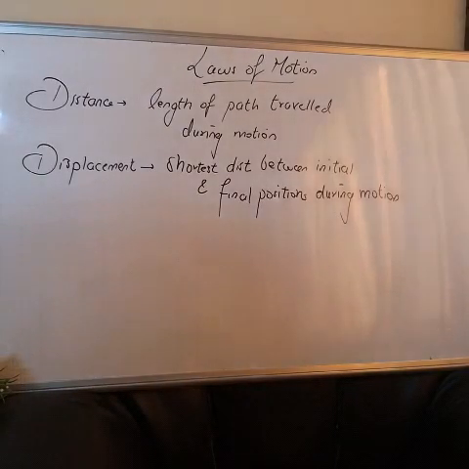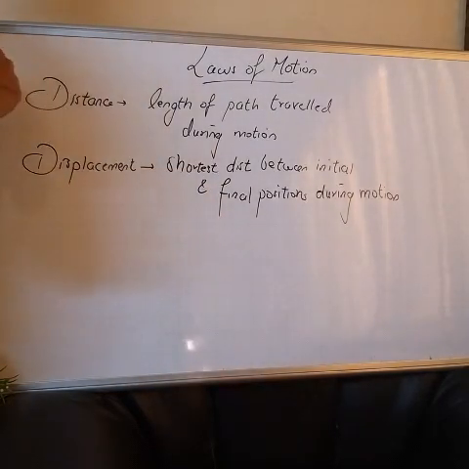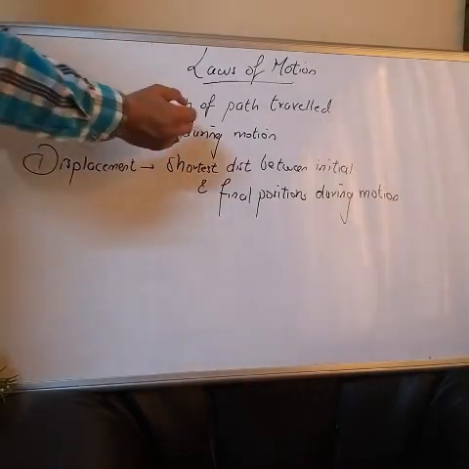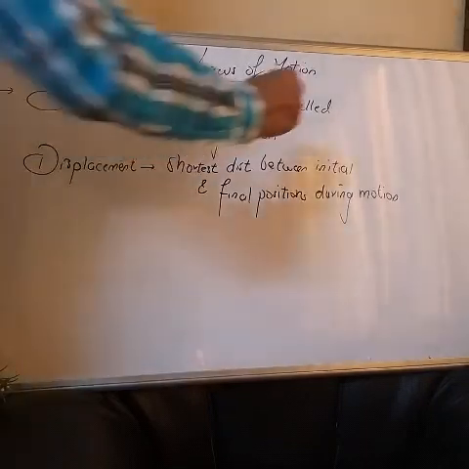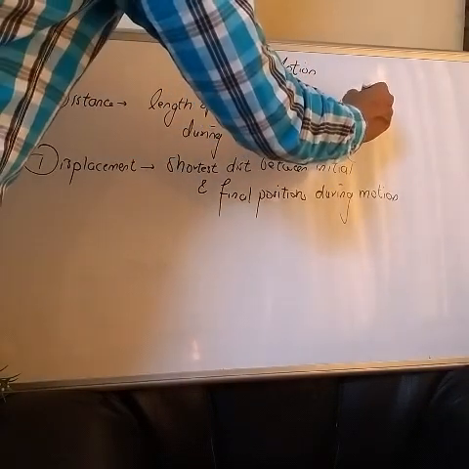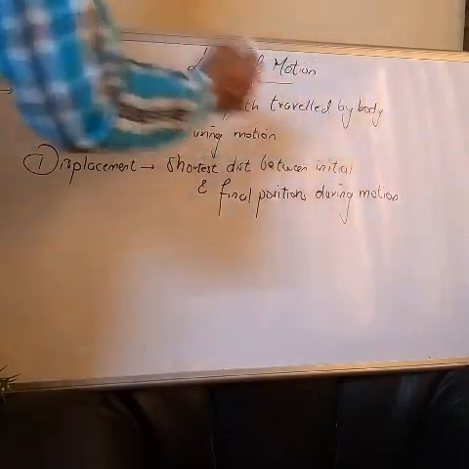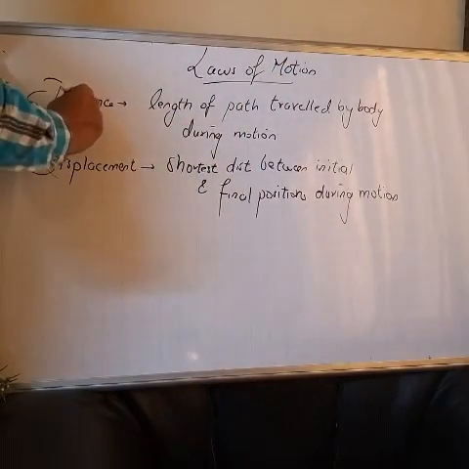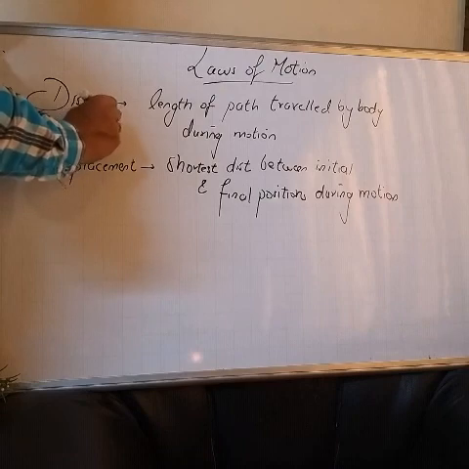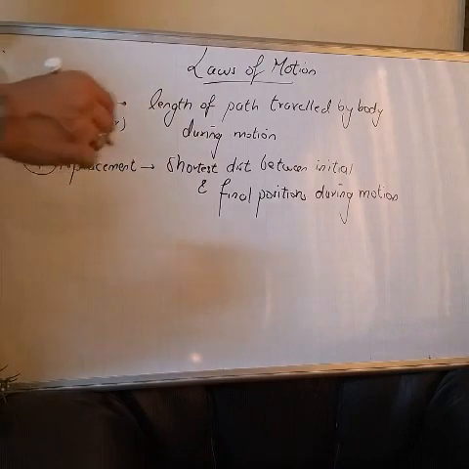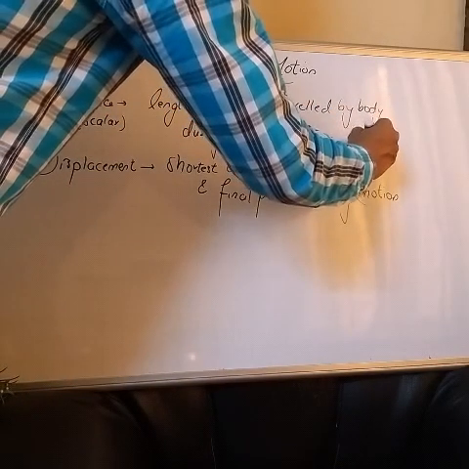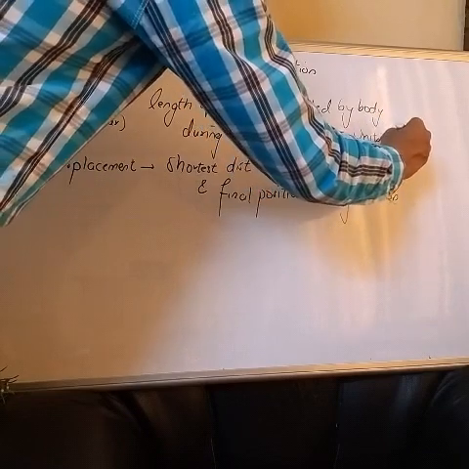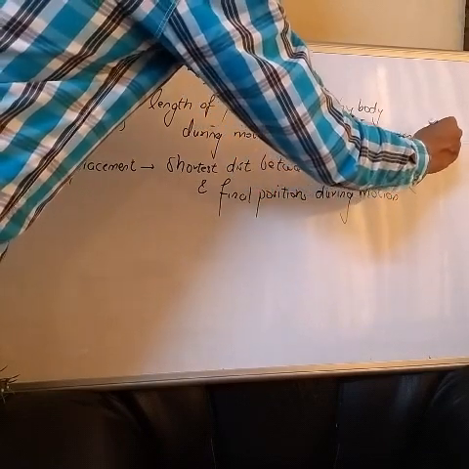See, as I told you, distance is the length of the path traveled by the body during its motion. Okay, and distance is a scalar physical quantity, and the units of distance are meter and centimeter.